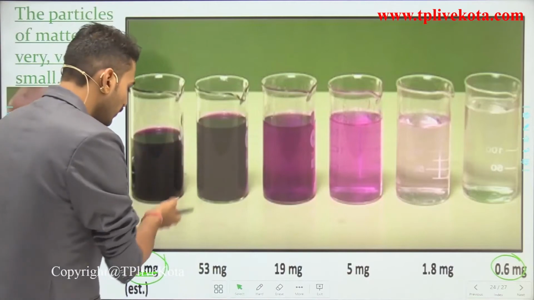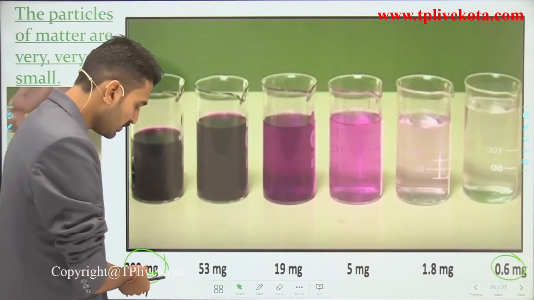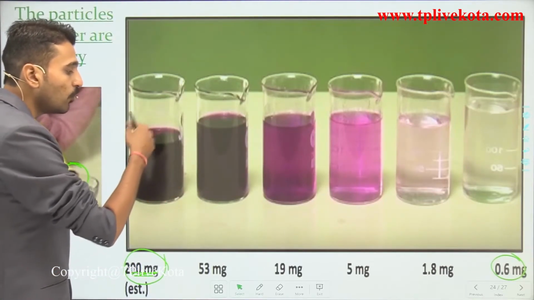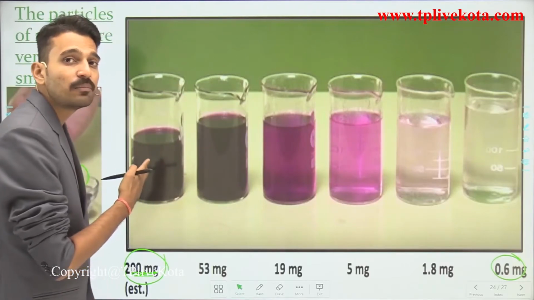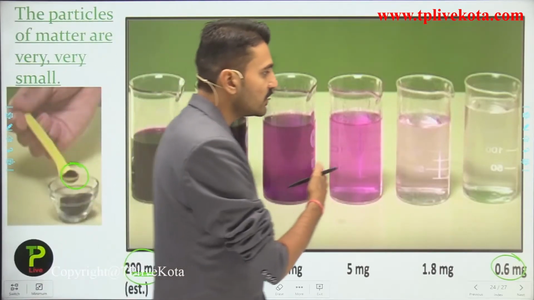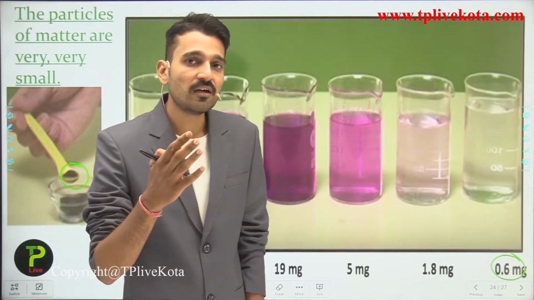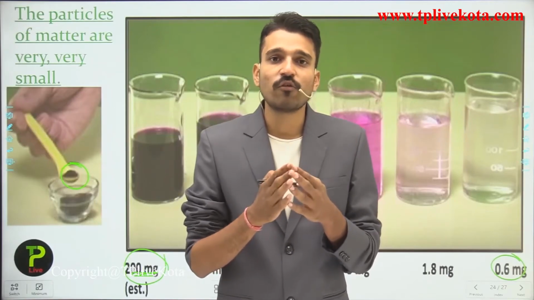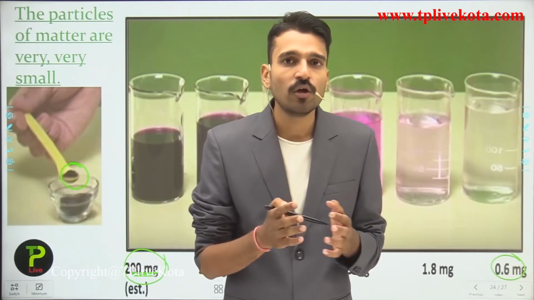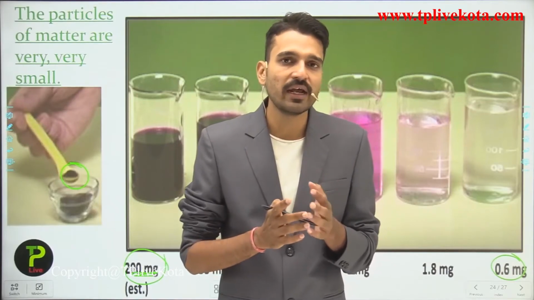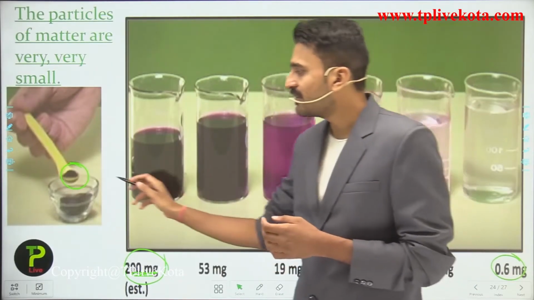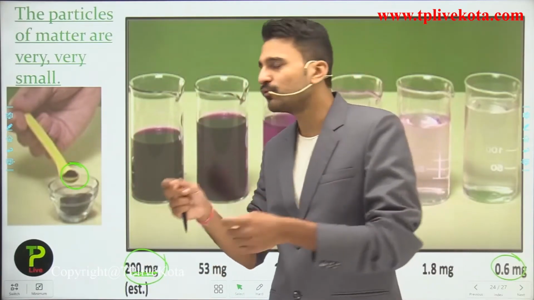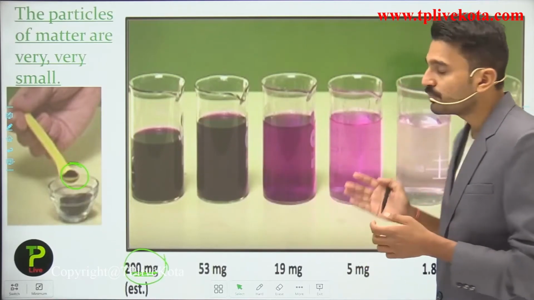Even if the concentration is very less, that is in the milligram, it is able to colorize the whole of the water, and you can see there is the deep color. As we decrease the concentration, the color also goes on decreasing. This shows me what? This shows me that the particles of matter are very small. You can clearly see this experiment and understand that the particles here are very small, and they are made up of billions of tiny particles which keep on dividing themselves as per the requirement.